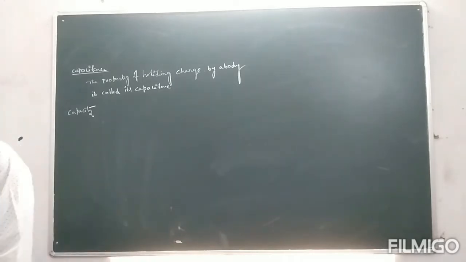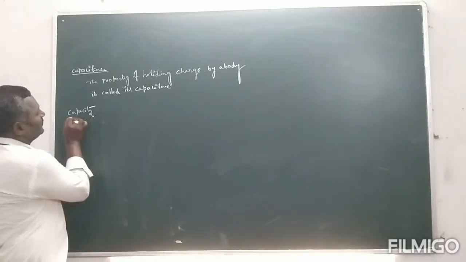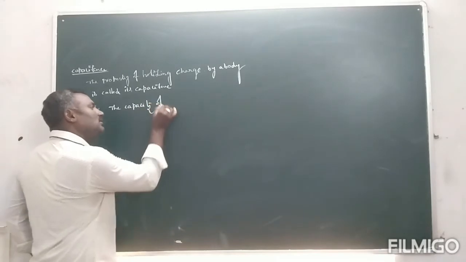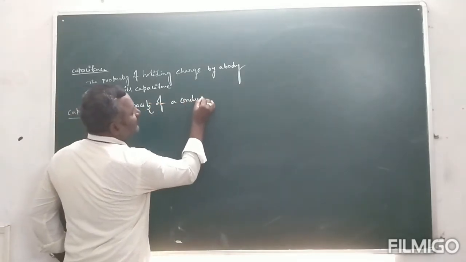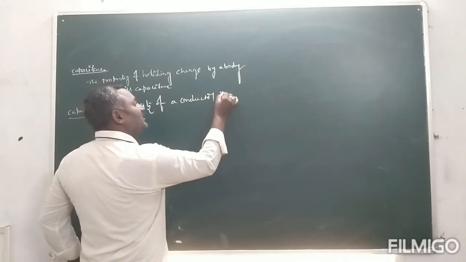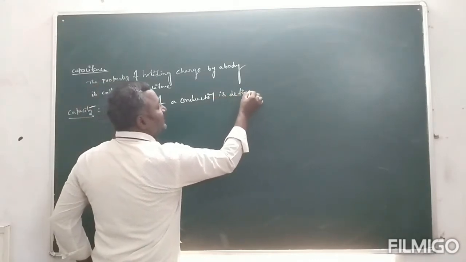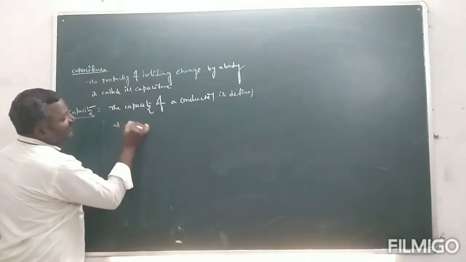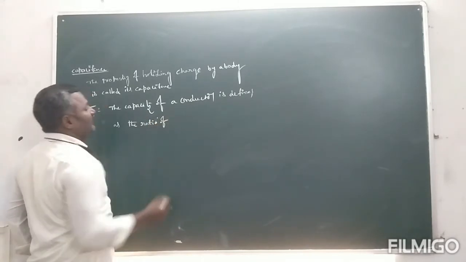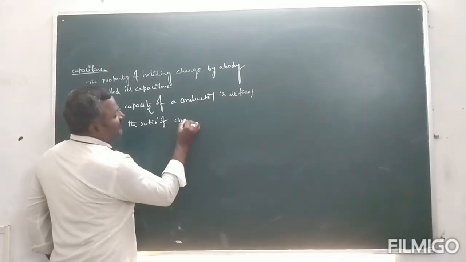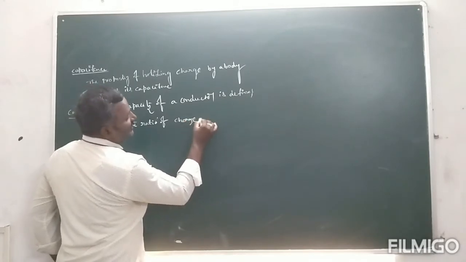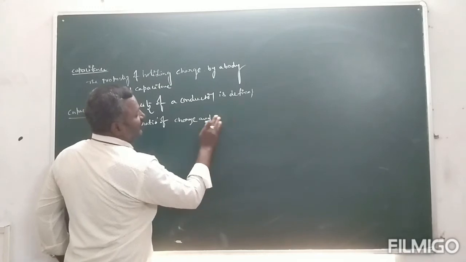The capacity of a conductor is defined as the ratio of charge and potential.